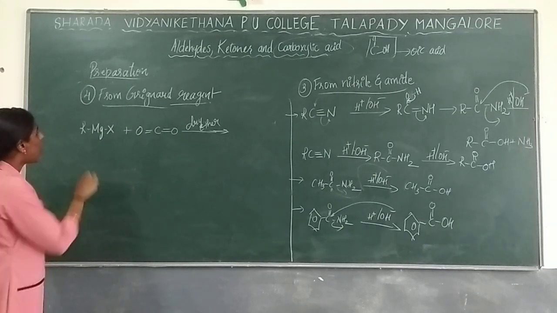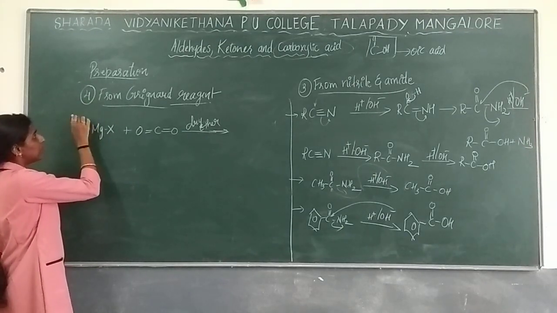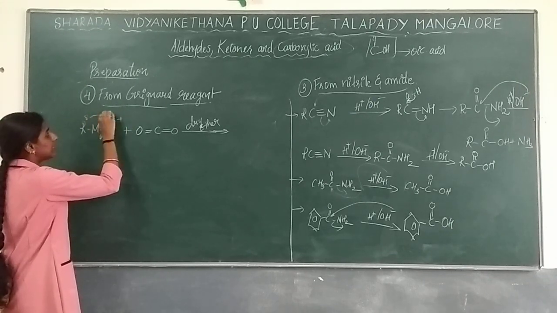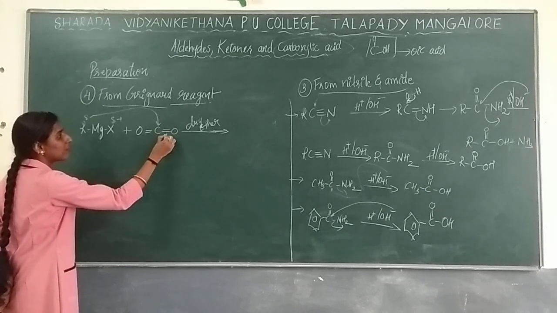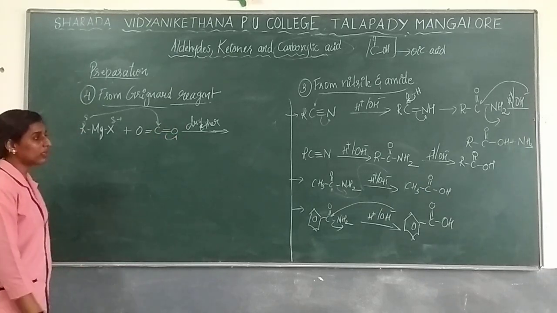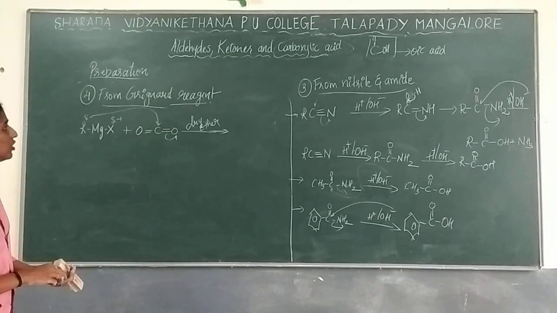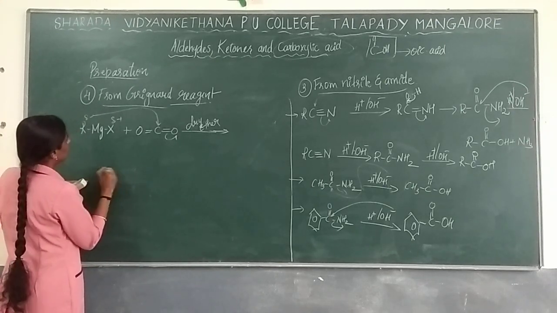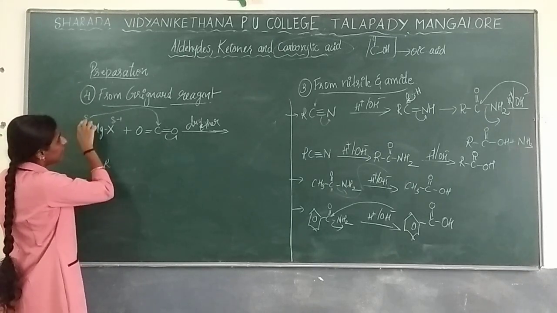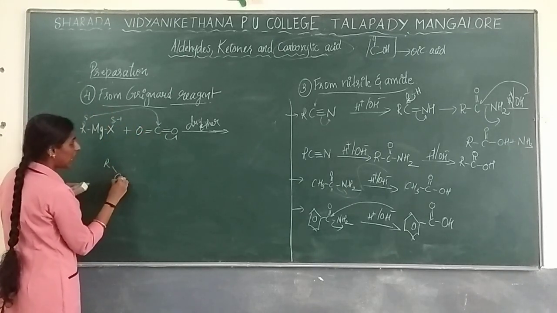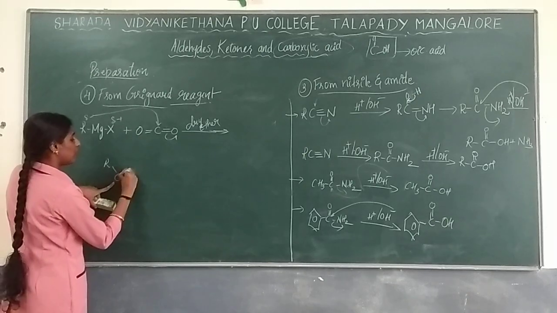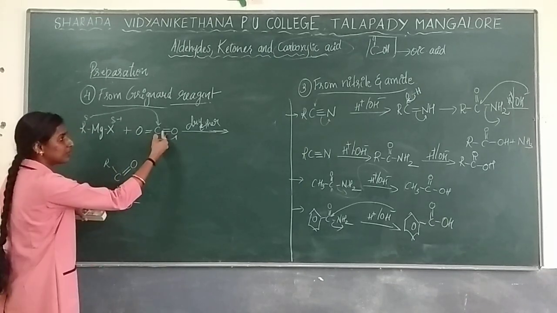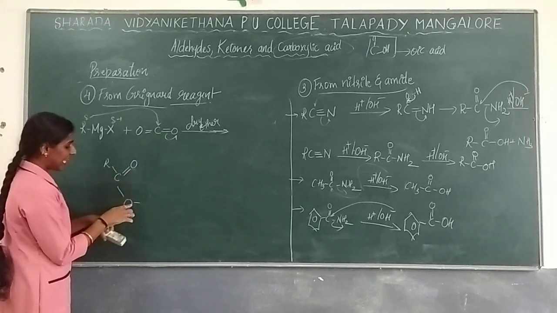So now here your R group will be having partial negative charge, and partial positive charge is present on the carbon. So what will happen? This negative charge will attack over here. One bond you are adding, in a sense another bond should be removed. So I just write down here. You will get R added to carbon, and this double bond is taken as it is, and this oxygen with a negative charge because you have to put a bond.